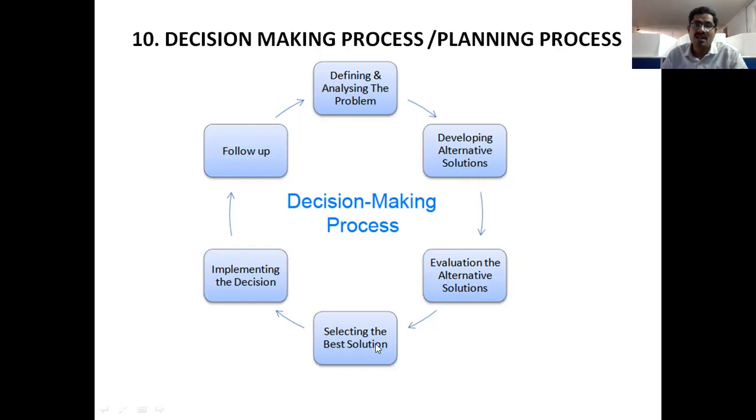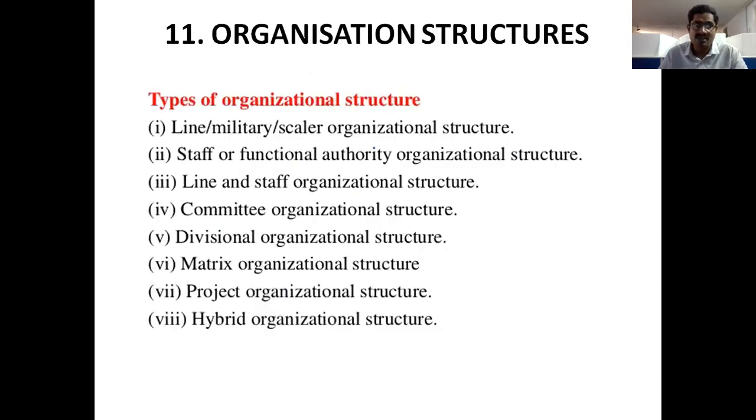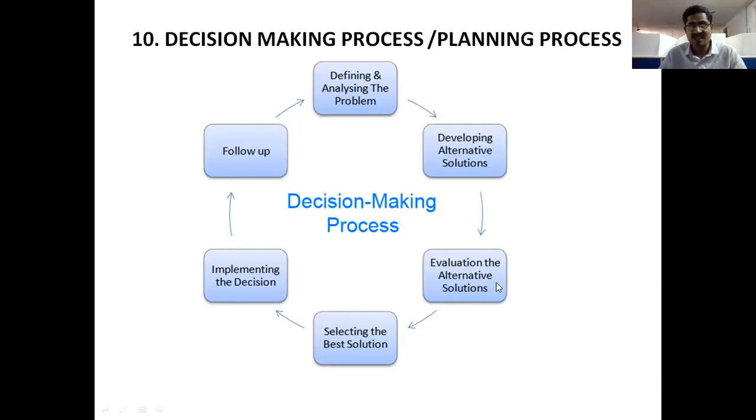That is selecting the best solution, selecting the best alternative. So look at this: before, in the third stage, we conducted the evaluation. Based on it, each and every alternative was evaluated, listing out merits and demerits of each and every alternative. So now select the best alternative from this evaluation report.